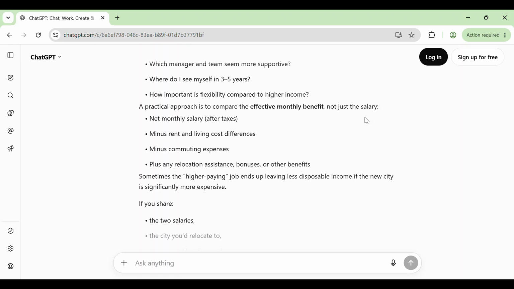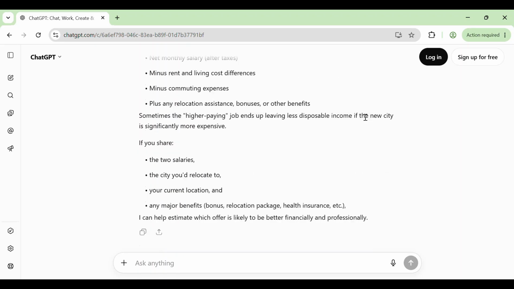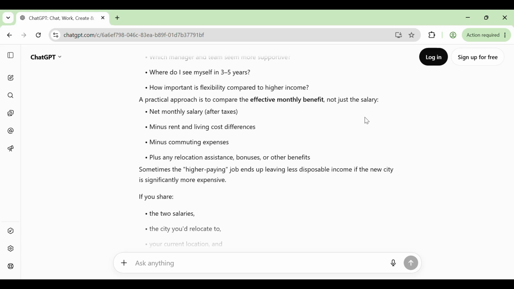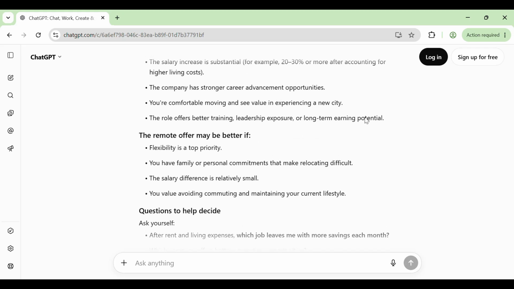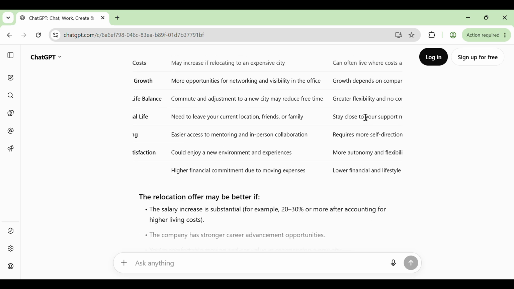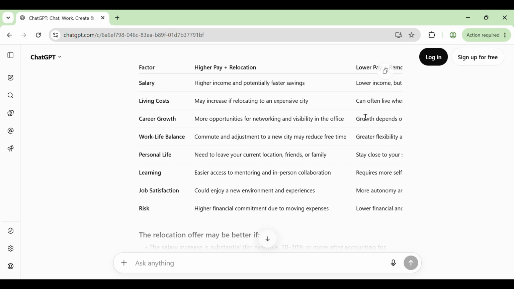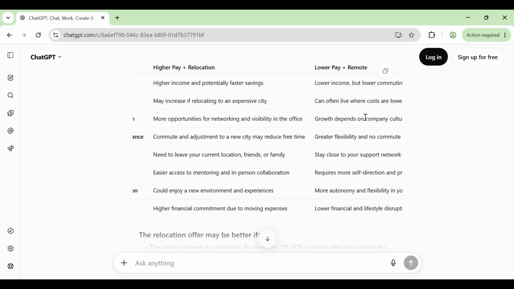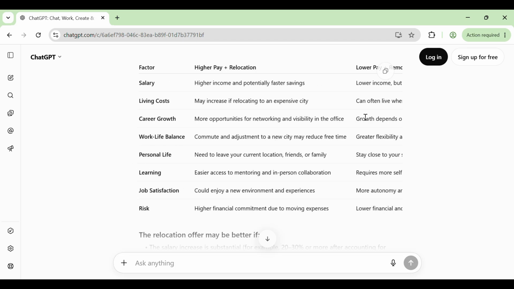It's not just listing pros and cons, it's explaining the financial impact. It calculates relocation cost versus remote work flexibility. It considers your lifestyle, career goals, and personal priorities. This is the power of ChatGPT. It doesn't just answer questions, you have an AI advisor helping you weigh your options.